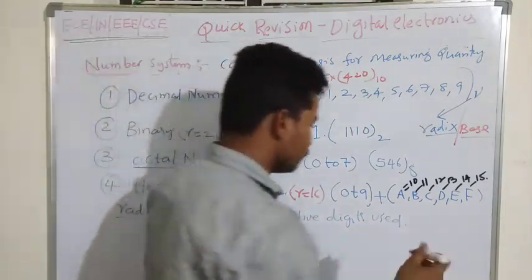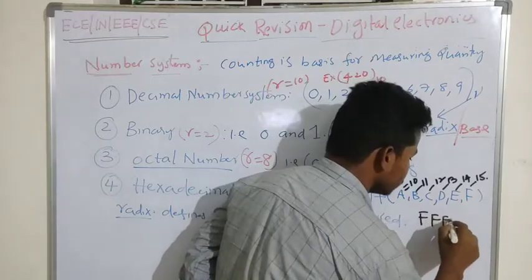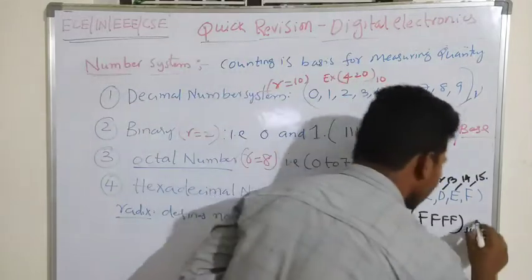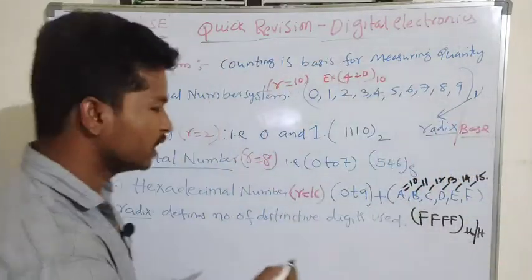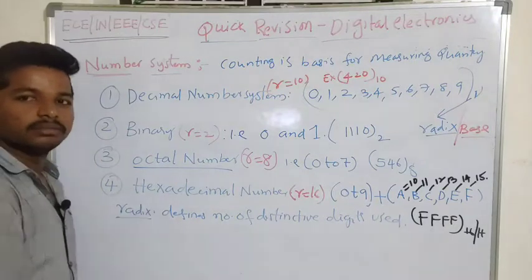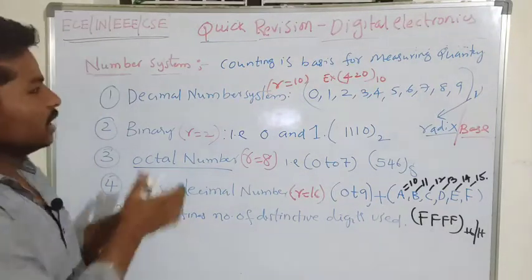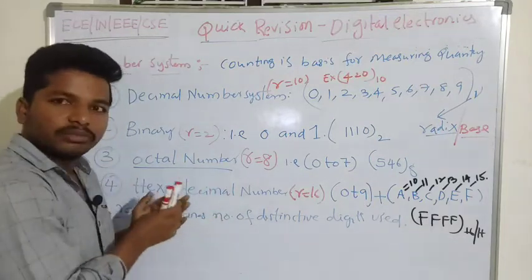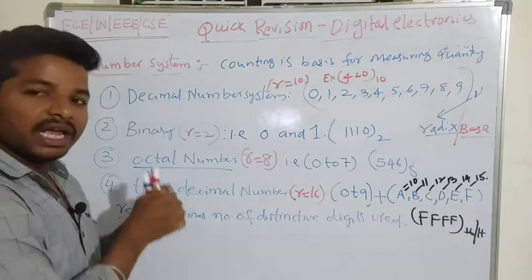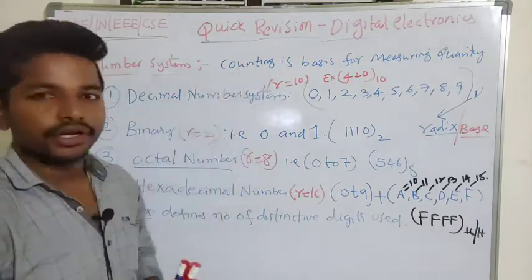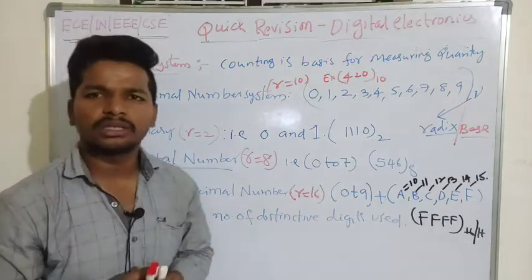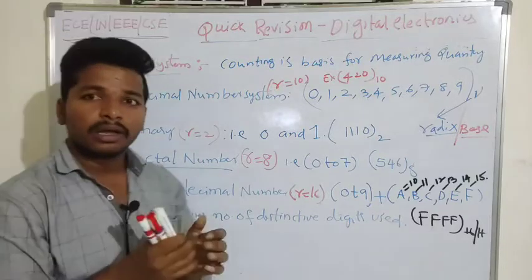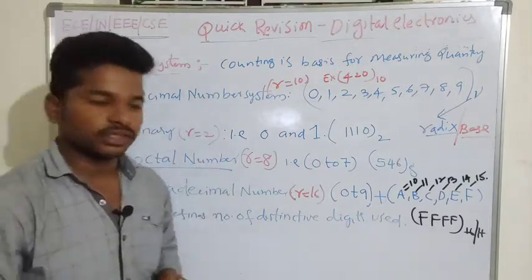If I want to represent a number like FF in this system, I write it with a subscript 16 or a capital H, where H denotes that it is a hexadecimal number system. Next we are going to discuss the conversion of one number system to another: how to convert a given quantity from one number system to another. We will try to solve a few problems for a better understanding of number system conversion.